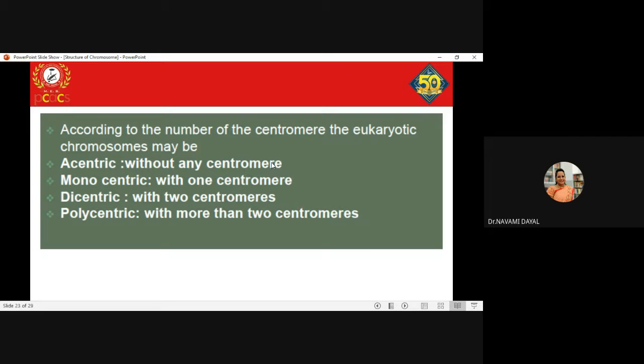During the replication phase, the centromere also gets formed during the initial phases of mitosis. We all have studied that. So if the centromere was not produced, then that particular chromosome will be lost and it would not come into the daughter cell. So that could also give rise to a form of chromosomal abnormality. When the centromere is one, it is called monocentric. When there are two centromeres, it is dicentric. And when there are more than two centromeres, it is polycentric.